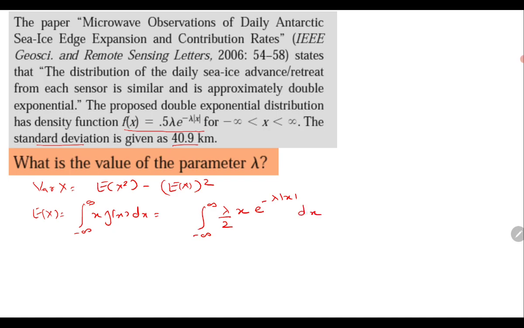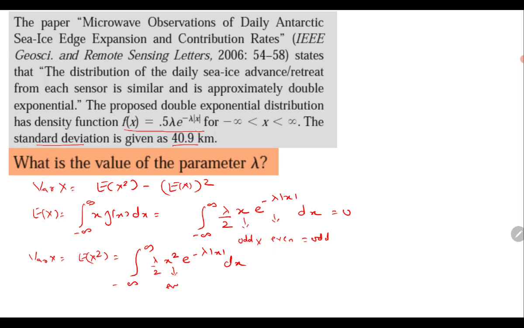Now one way is that you can spend a lot of time computing expectation x. The other way is that you can use some mathematical results. So x is an odd function, and the exponential is always positive, so it is an even function. Odd times even becomes an odd function, and the integration from minus a to a of an odd function is always 0. It means your variance of x would be expectation x square only, which is lambda by 2 x square e raised to the power minus lambda mod x dx.